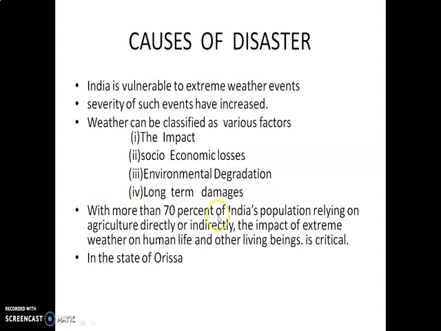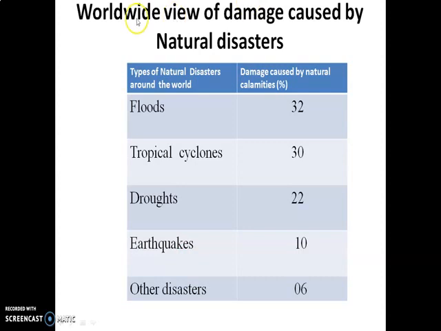With more than 70% of India's population relying on agriculture directly or indirectly, the impact of extreme weather on human life and other living beings is critical in the state of Orissa. Next one, worldwide view of damage caused by natural disasters. One is a type of natural disaster around the world, damage caused by natural calamities in percentage. One is floods, damage caused by natural calamities 32%, tropical cyclones 30%, droughts 22%, earthquakes 10%, other disasters 6%.